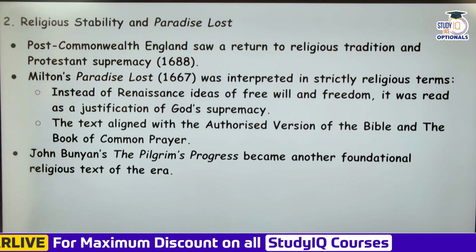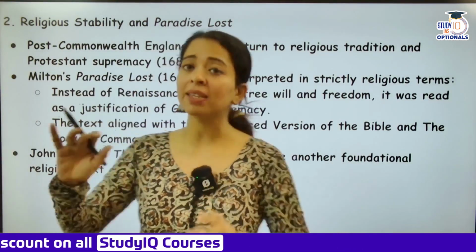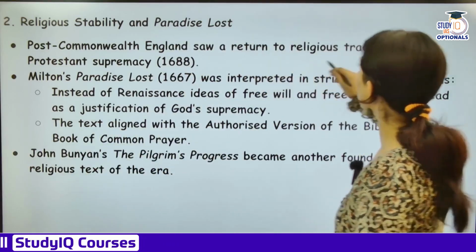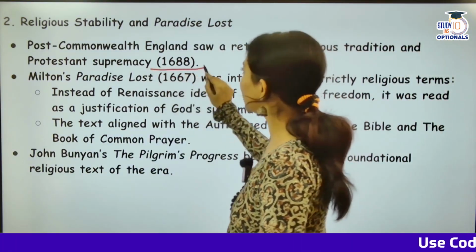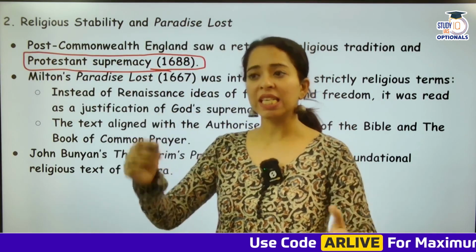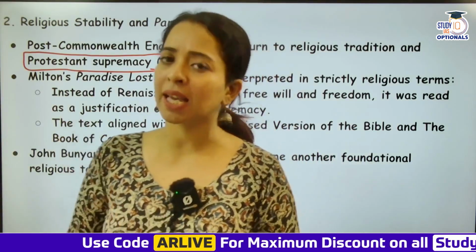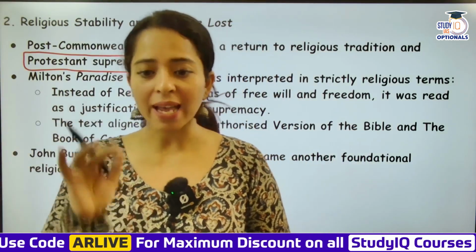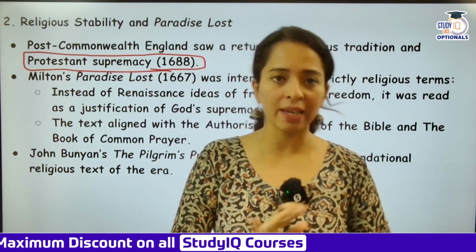Now post Commonwealth England, that is the England after the era of Oliver Cromwell, saw a return to religious tradition and Protestant supremacy. So now we know that Protestant supremacy had increased a lot. Charles II was also Protestant. In 1688 when the Glorious Revolution happened, when James II was silently overthrown, that actually emphasized and categorically stated that yes, Protestant rule will remain.